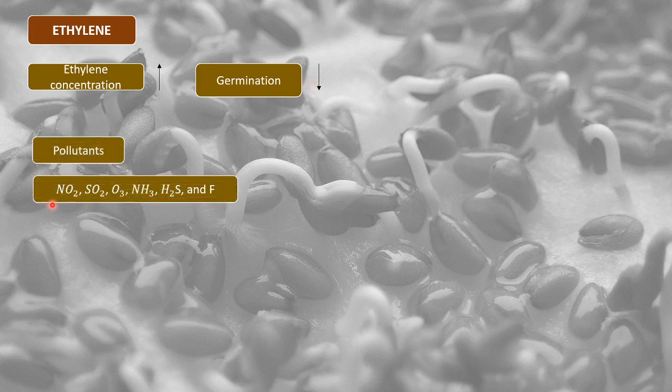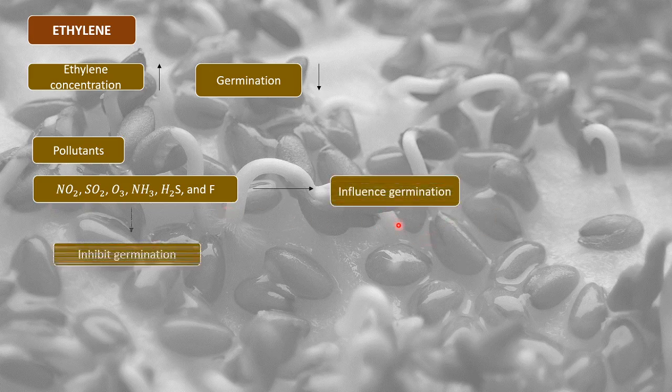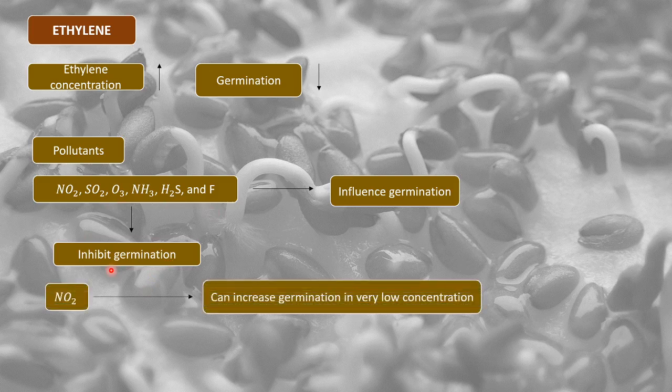And the other thing is about pollutants. Now we know there are many gases present in the atmosphere. These are NO2, nitrous oxide, sulfur dioxide, ozone, ammonia, hydrogen sulfide, right? All of these are various pollutants. These also influence the process of germination, and mostly all of these pollutants inhibit germination. They are going to decrease the process of germination, with the only exception of NO2, which can increase germination in very low concentrations.